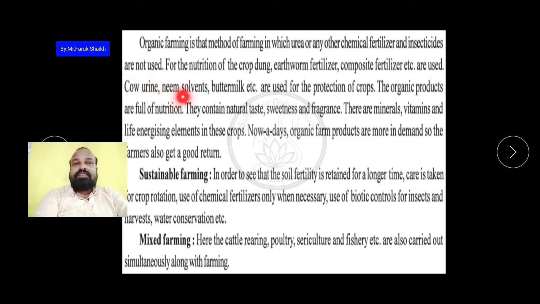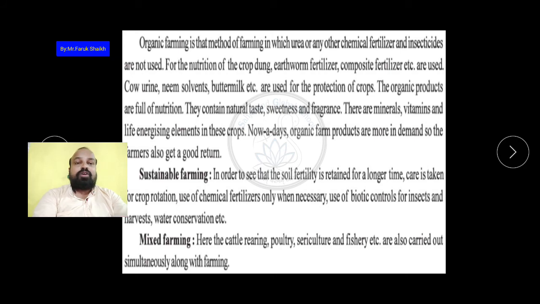Cow urine, neem solvent and buttermilk etc. are used for the production of crops. As pesticides, the cow urine, गौमूत्र, neem solvent यानी कि नीम के पत्तों का बनाया हुआ रस, both are mixed, and the buttermilk, these are mixed and they make pesticides.